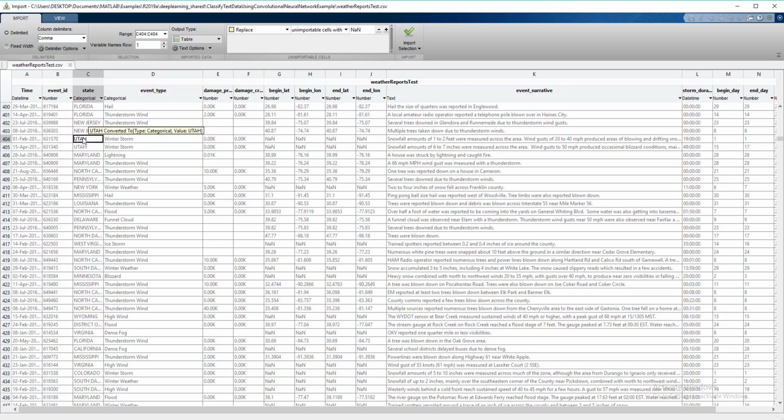The state is Utah. I don't know much about the states. This is the event ID. The date was 1st February 2016, along with the duration of the storm and things like that. In this implementation, we will use only the event narrative as an input.